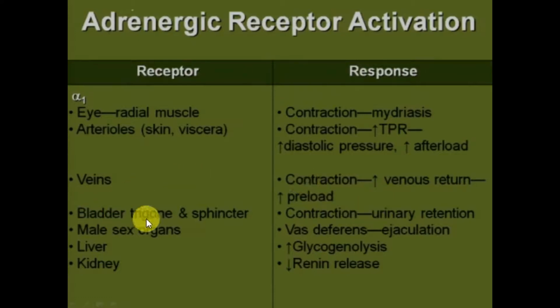In the bladder trigone and sphincter, contraction occurs that causes urinary retention. In the male sex organ, they are present in the vas deferens and cause ejaculation. In the liver, they increase glycogenolysis, and in the kidney, they decrease renin release.